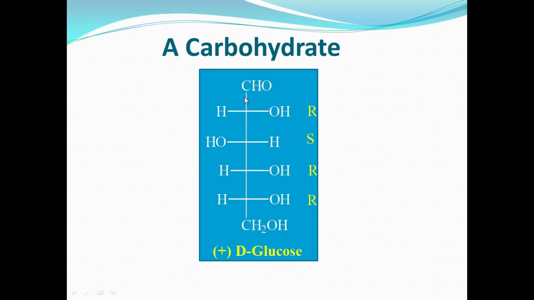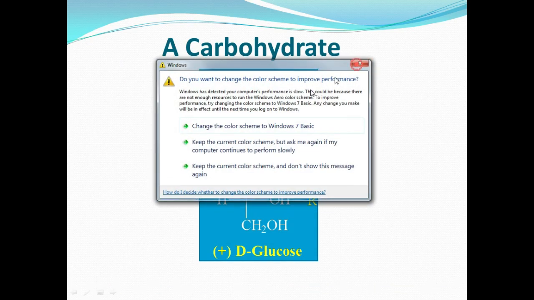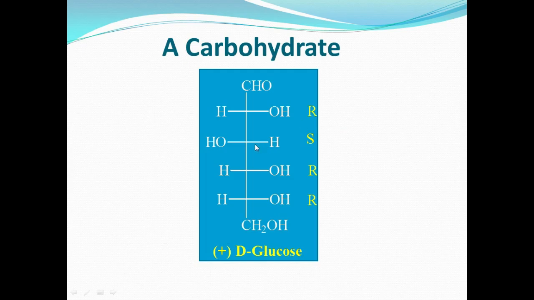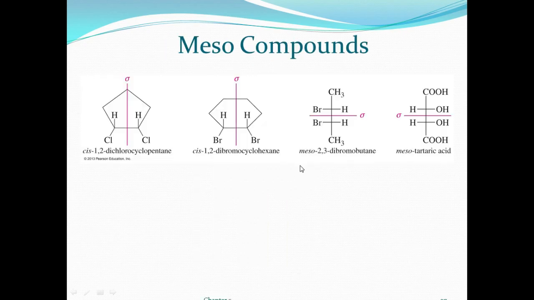This is a carbohydrate. The first carbon is the aldehyde, and the second chiral carbon has R rotation. The third is S rotation, the fourth is R rotation, and the fifth is R rotation. This is D-glucose. Here four chiral centers are there.